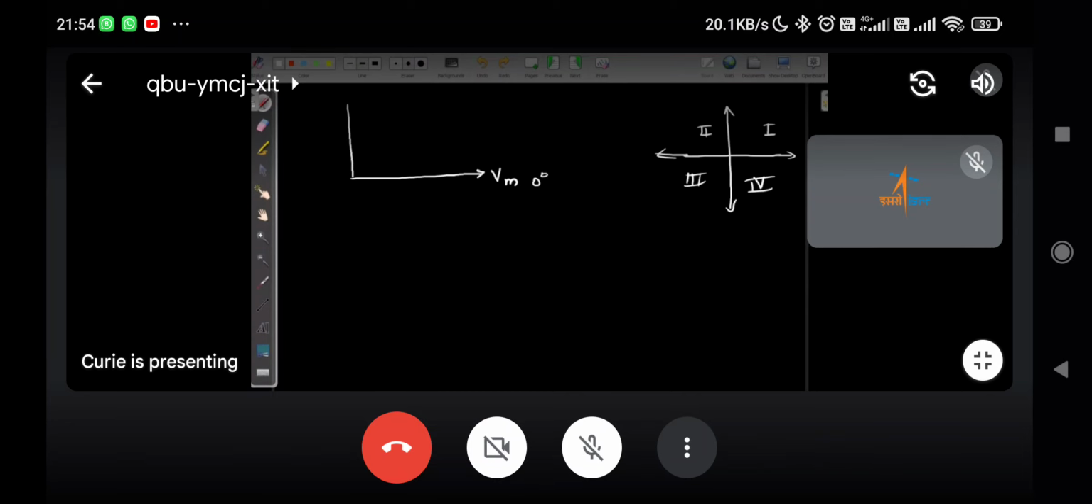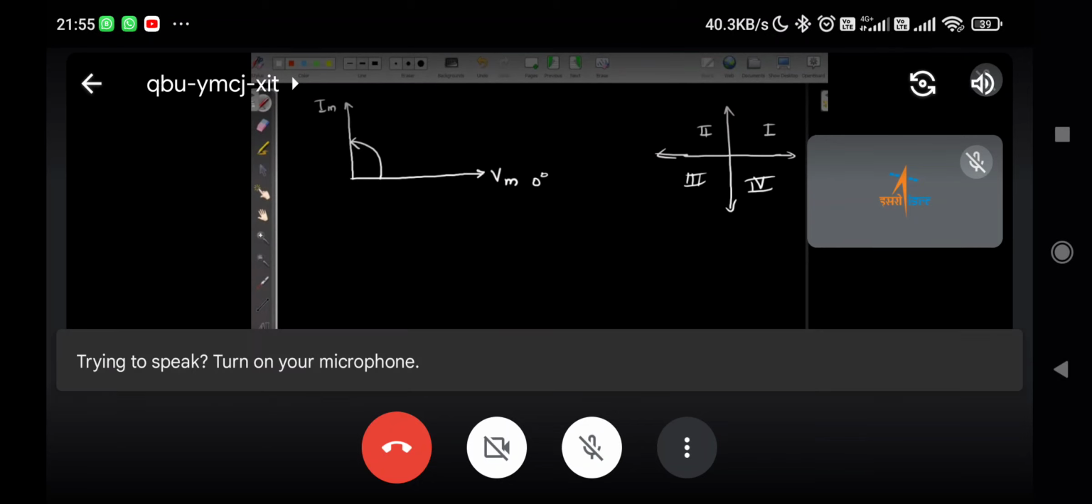See, this is the IM, and angle we will take in the phasor diagram anti-clockwise. This is Im and the angle is taken anti-clockwise. So there is a 90-degree phase difference between the two. So this is about the capacitive circuit. Anything else I have missed here?